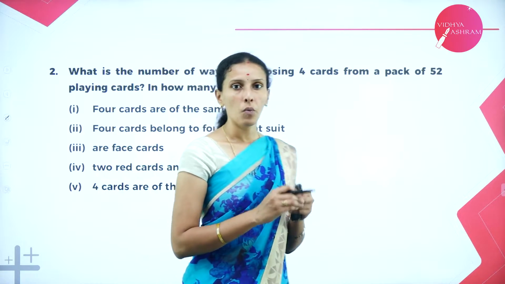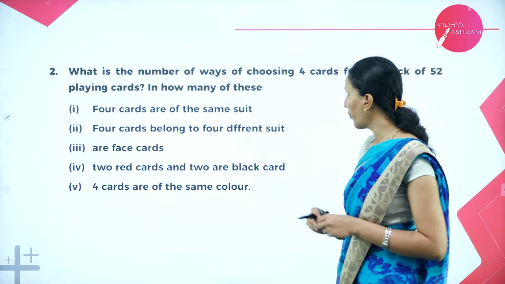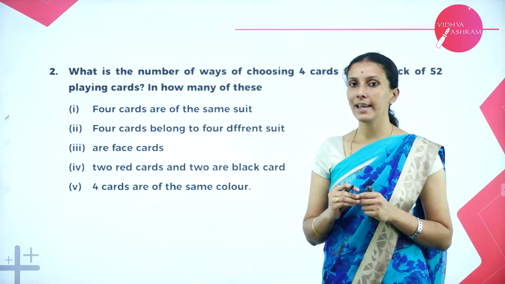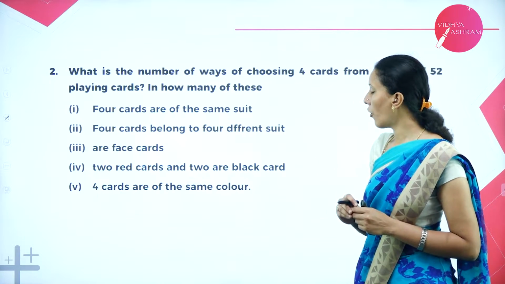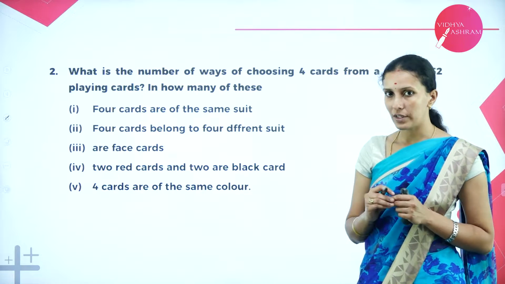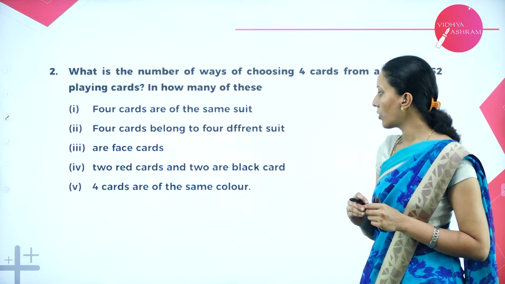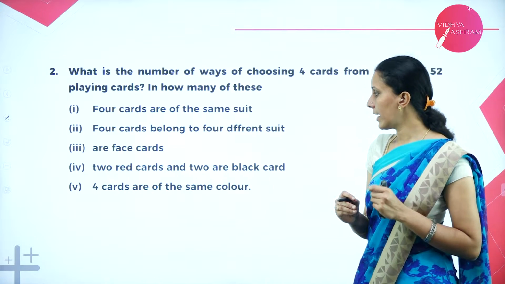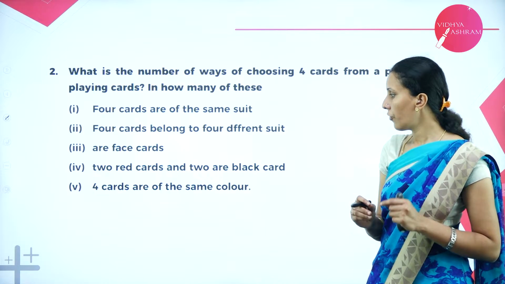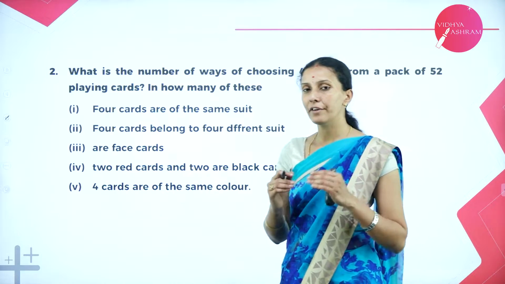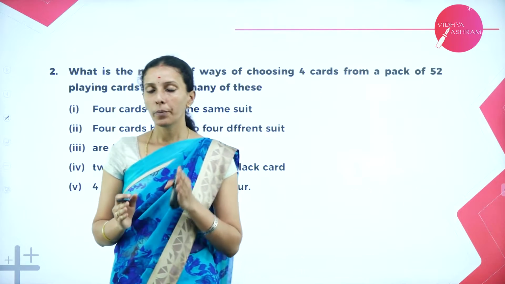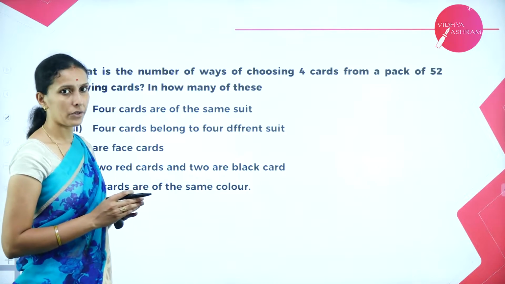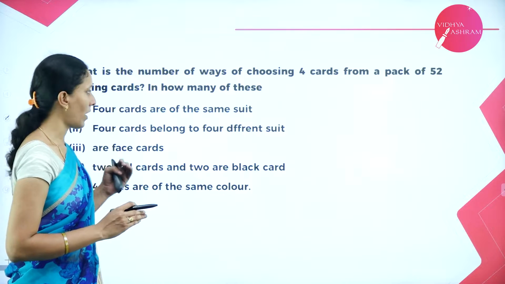Next we have: what is the number of ways of choosing 4 cards from a pack of 52 playing cards, in how many of these 4 cards are of the same suit, 4 cards belong to 4 different suits, 4 are face cards, 2 are red cards and 2 are black cards, 4 cards are of the same color. So we have different conditions here. So based on that, we need to select the cards out of 52 cards. Let us solve the questions one by one now.